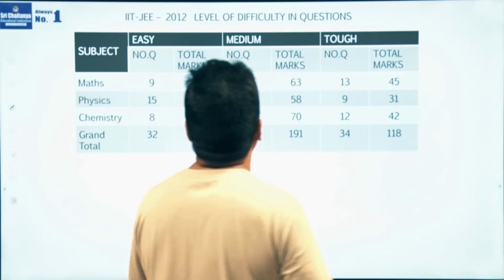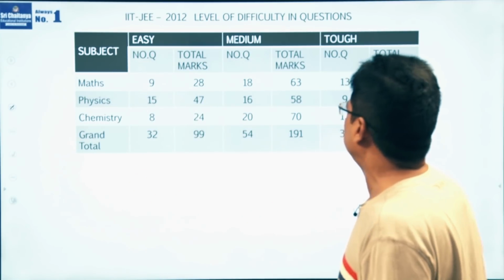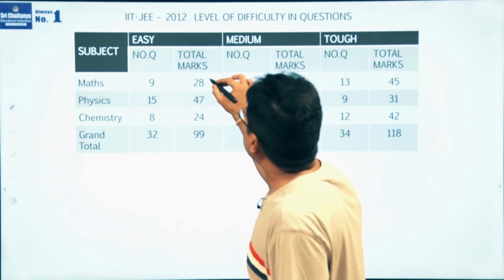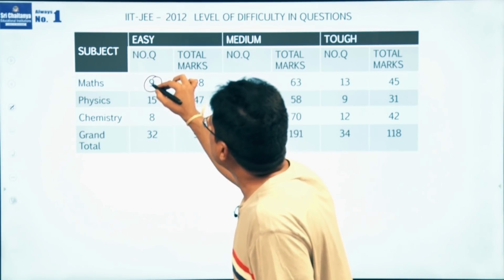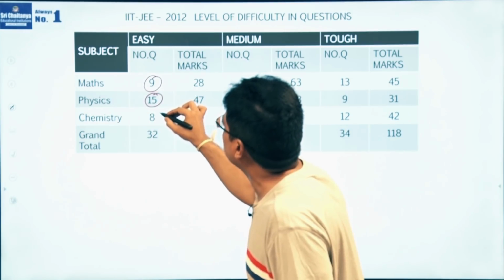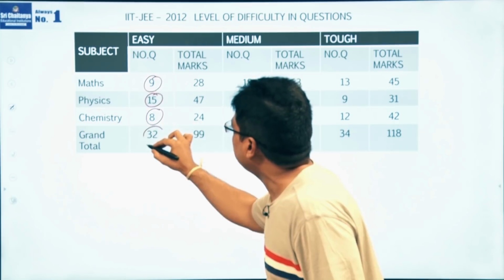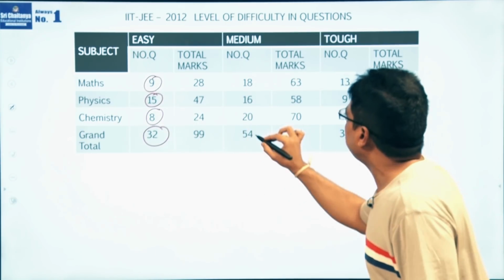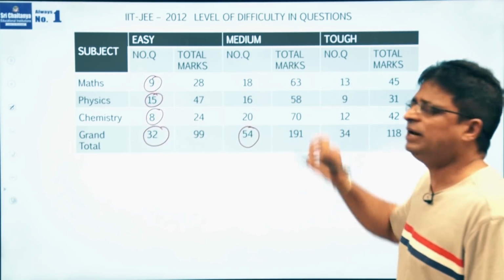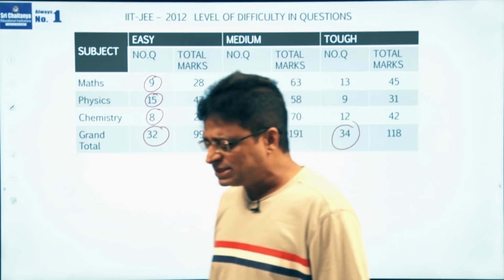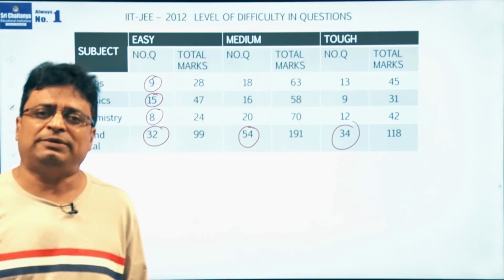And coming to the 2012 level of difficulty of questions. In mathematics, how many questions were easy? 9 questions were easy. In physics, 15 questions were easy. In chemistry, 8 questions were easy. Altogether, 32 questions were easy. And 54 questions came under medium level. Only 34 questions came under tough. Tough in the sense what? They may be the linked ones.